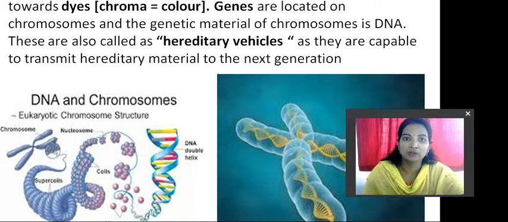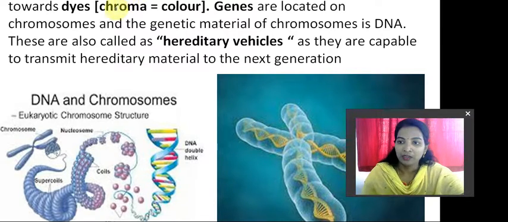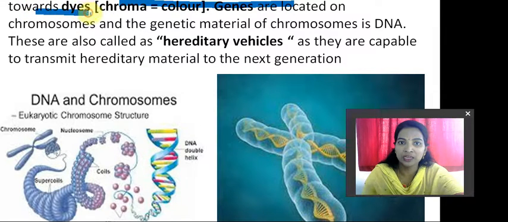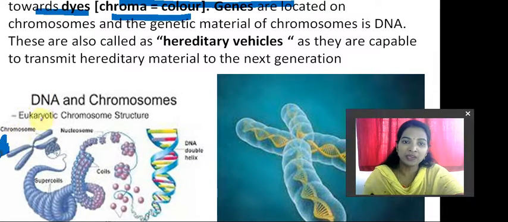So what is meant by chromosome? First of all, E. Strasburger discovered chromosomes in 1875, so he is the first scientist who discovered them. Later, they were called chromosomes due to their affinity towards dyes, thread-like structures. Dyes generally mean coloring, like those who have white hair apply brown or black color. Similarly, when you stain chromosomes, give them dye, they appear as thread-like structures. That is why they are called that.